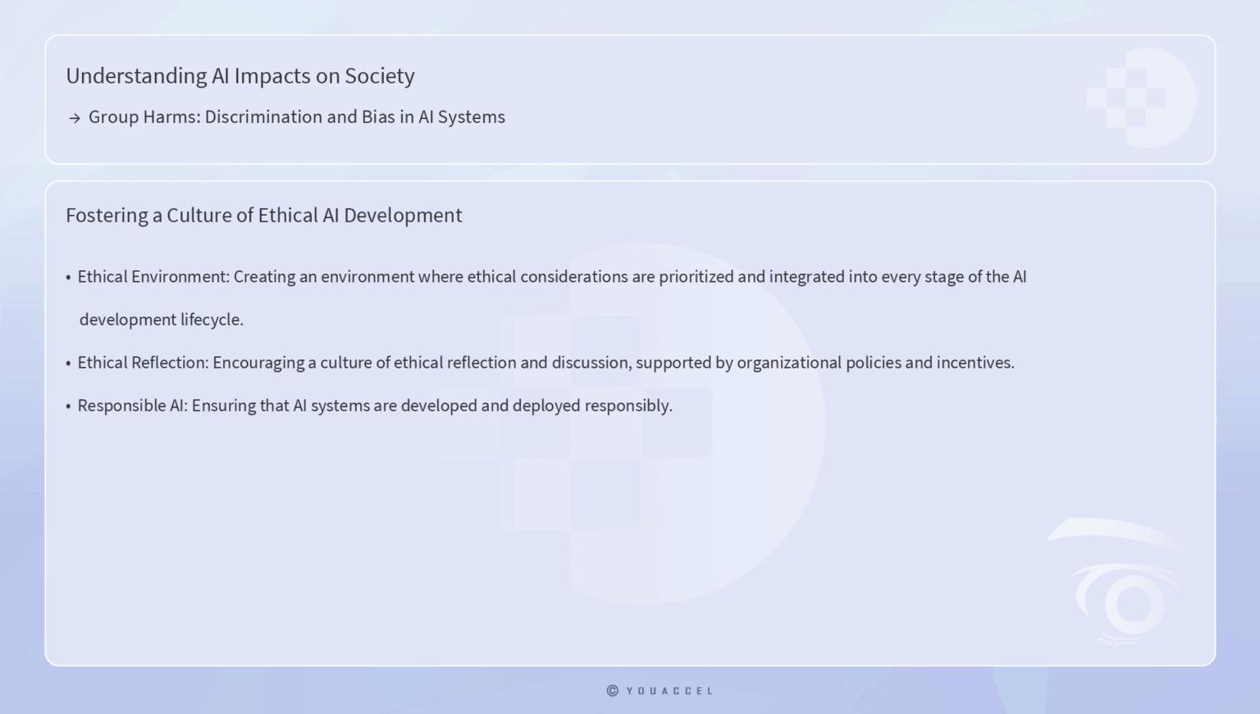Finally, fostering a culture of ethical AI development within organizations is crucial. This involves creating an environment where ethical considerations are prioritized and integrated into every stage of the AI development lifecycle. Encouraging a culture of ethical reflection and discussion, supported by organizational policies and incentives, can help ensure that AI systems are developed and deployed responsibly.